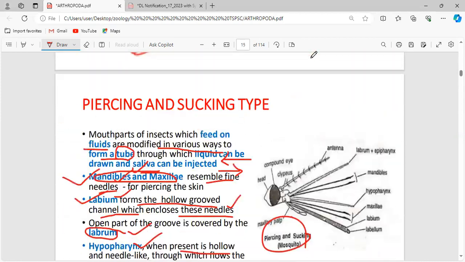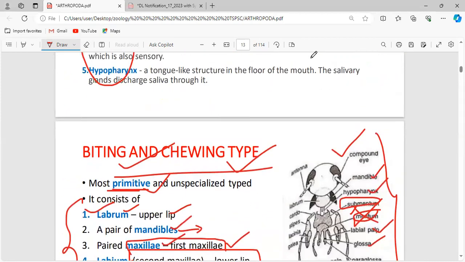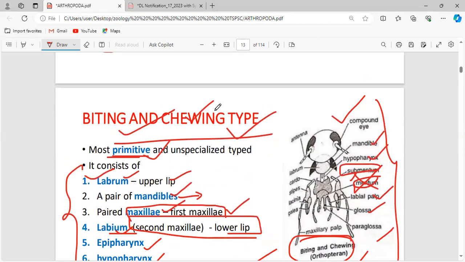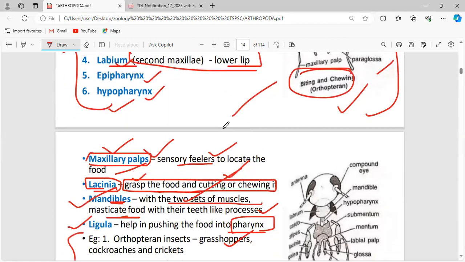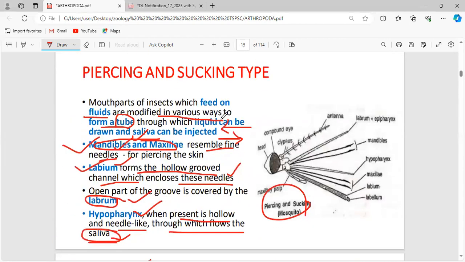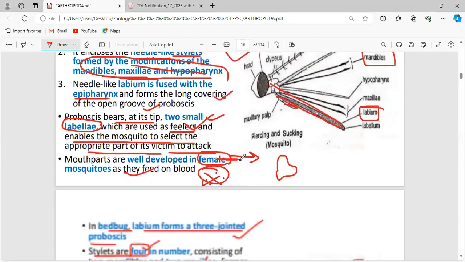And once again, in biting and chewing type, after reading the example, you have to read about biting and chewing. Chewing type means their food is definitely solid food. Then only biting and chewing are necessary. Piercing and sucking type, the perfect example is the mosquito. And what is their food? They feed on fluids.